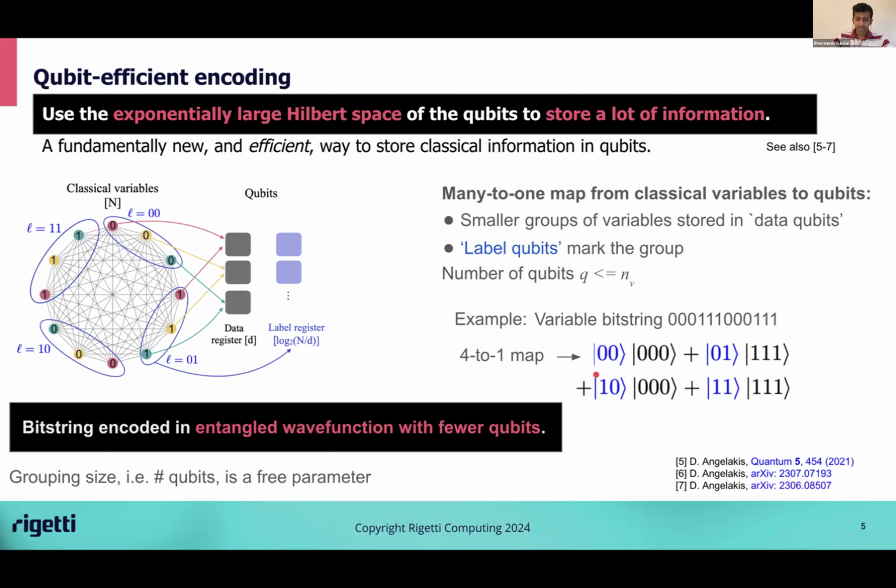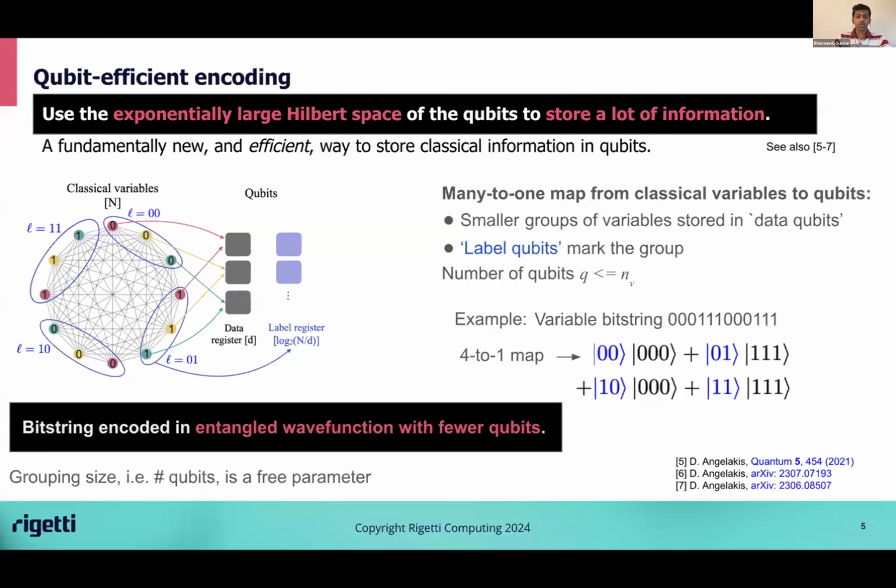Notice that this bit string is encoded in an entangled wave function of these 5 qubits, and this is a general theme of this qubit-efficient encoding. Now, there's a free parameter here, which is the grouping size, the size of the groups, or in other words, the number of qubits needed to encode these 12 bits. And I can choose different encodings, different numbers of qubits, to store the same bit string.